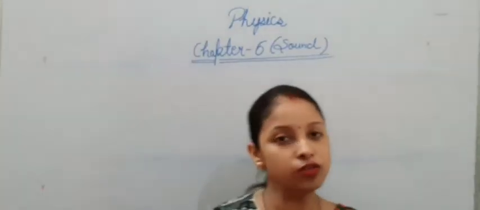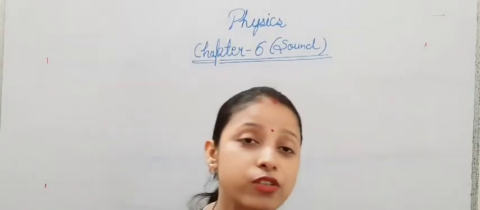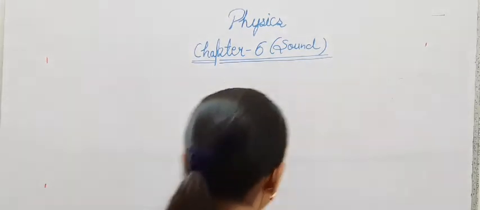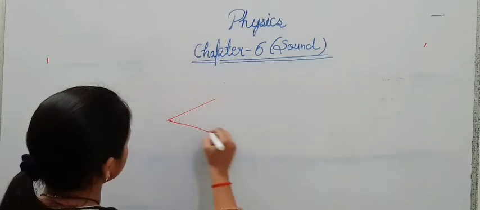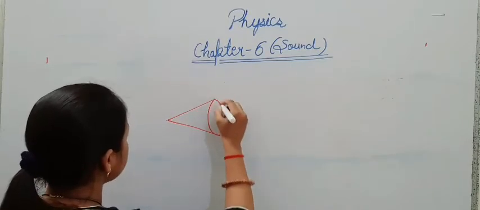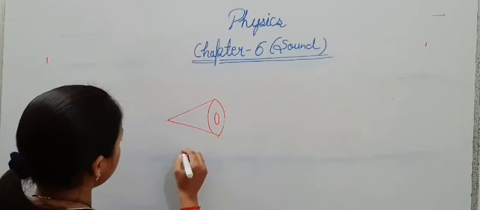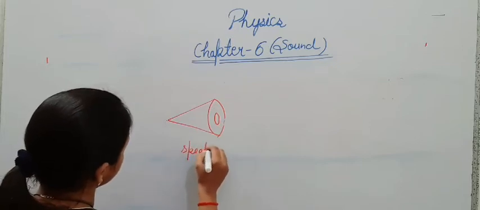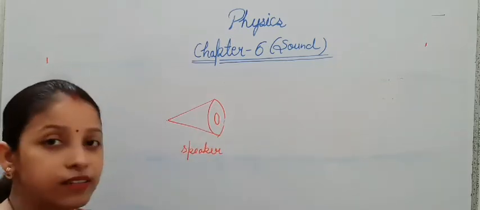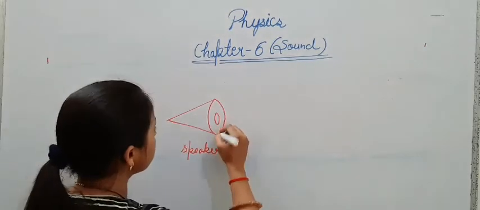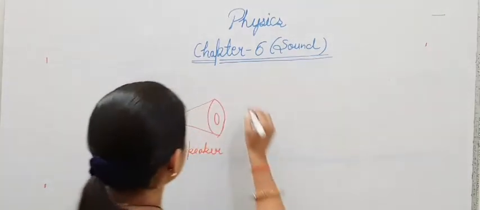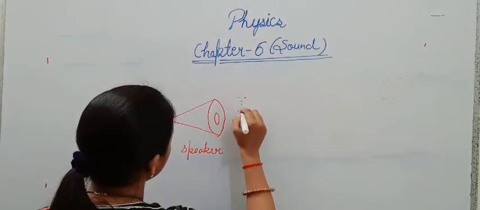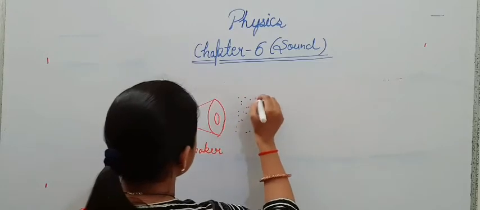Propagate means how sound is moving from one place to another place. We will see how. Let us consider this is a speaker. This is the front position of the speaker, and we know that a speaker is also a source of sound. This is the medium where many particles of air are present.